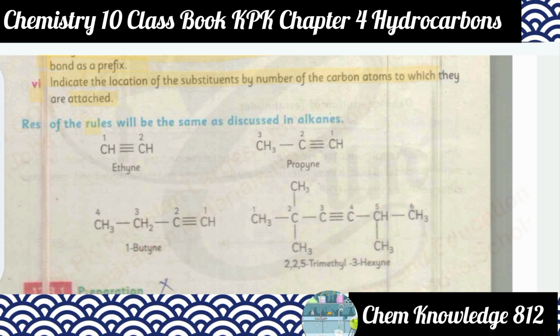You can say the rules are the same as discussed. So you can see this is the rules of ethyne, having one triple bond and 2 carbon atoms. So you can start the numbering in this case from any side. While in case of this structure, this is the structure of propyne.